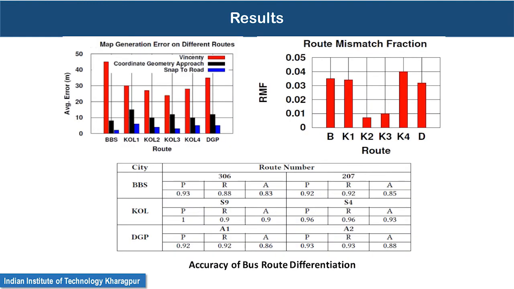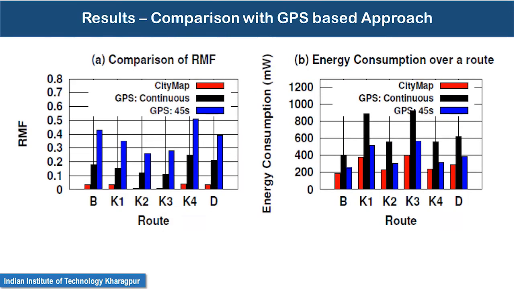What we have seen here is that regarding route identification based on this artificial intelligence or machine learning based approach, we are doing fairly well. The average error in our approach is quite low.